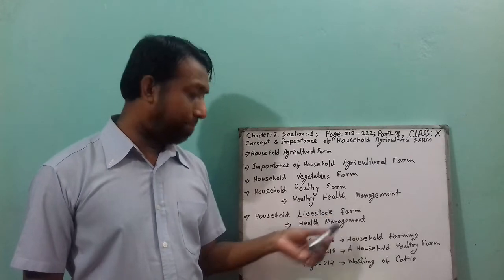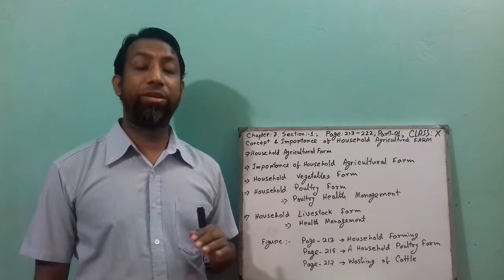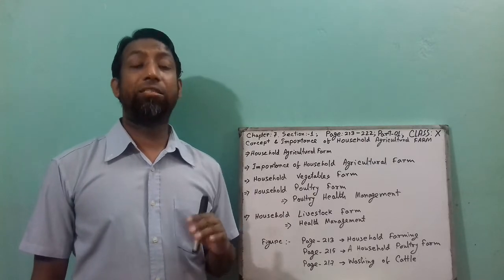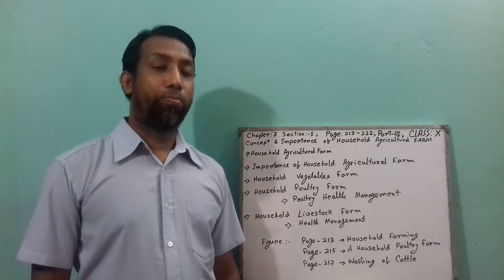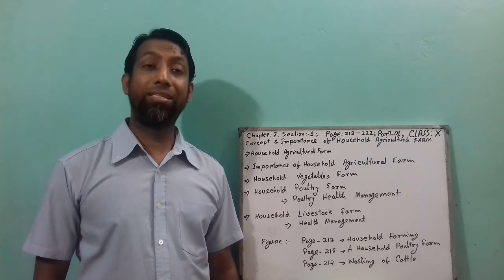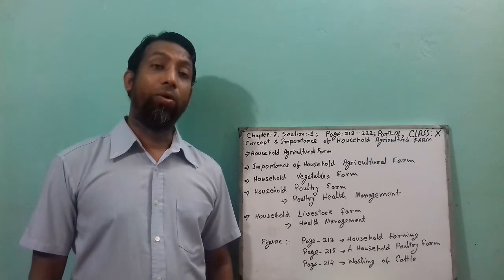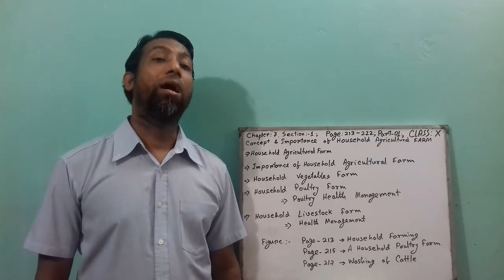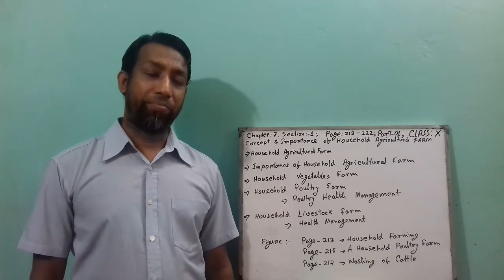Livestock farm. Next one is goat. Goat is very beneficial for rearing in our country. And this goat is called the poor man's cow because these goats give birth twice in the year. That means after every 6 months they give birth, and in a single birth they give 2 to 3 kids, that is, baby goats.